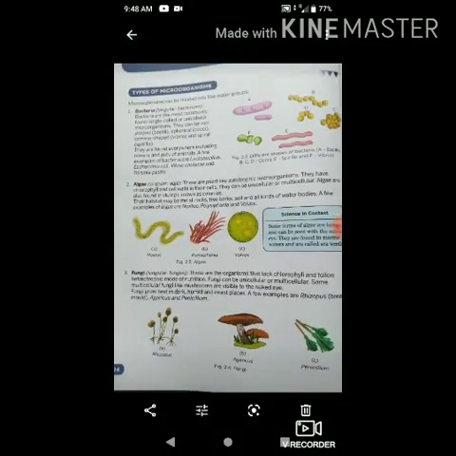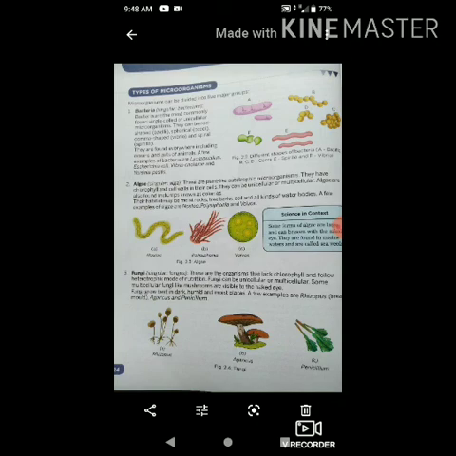Next is fungi. In singular it is called a fungus. These are organisms that lack chlorophyll and follow a heterotrophic mode of nutrition. Fungi don't have chlorophyll, so they depend on other things for food. Same as algae, fungi can be unicellular as well as multicellular.